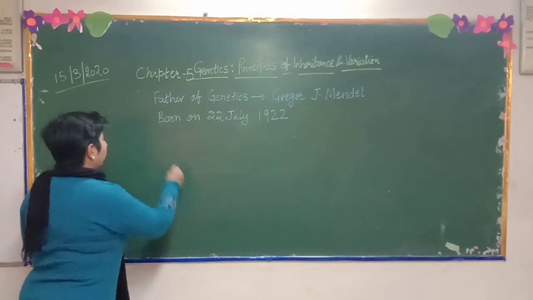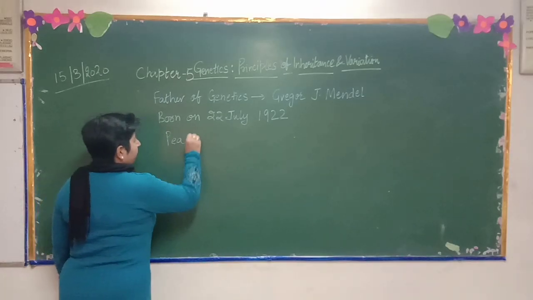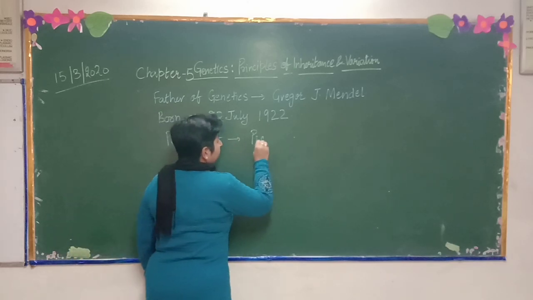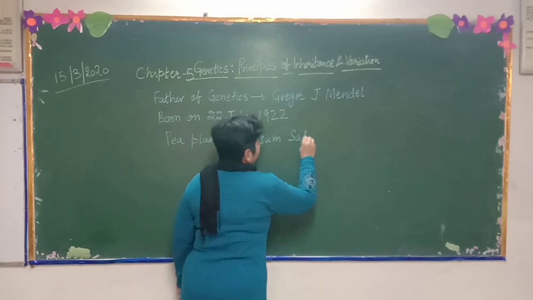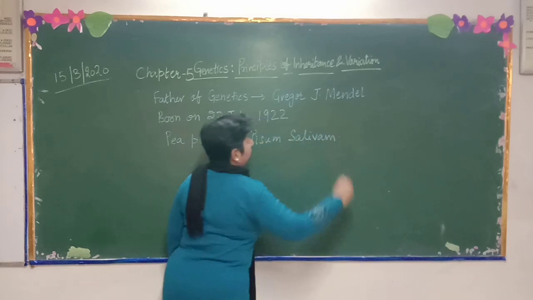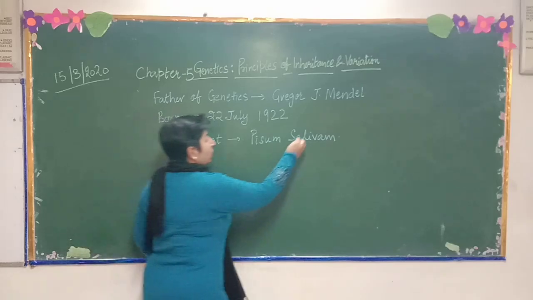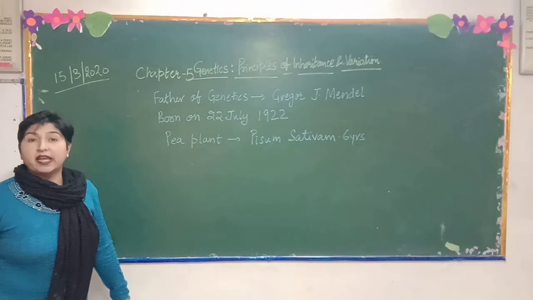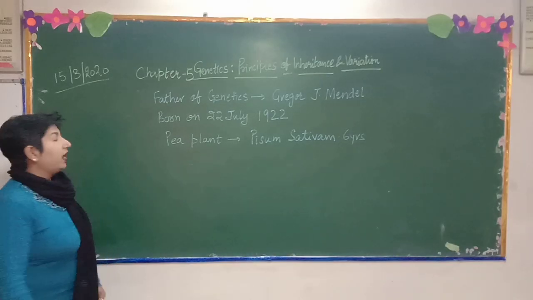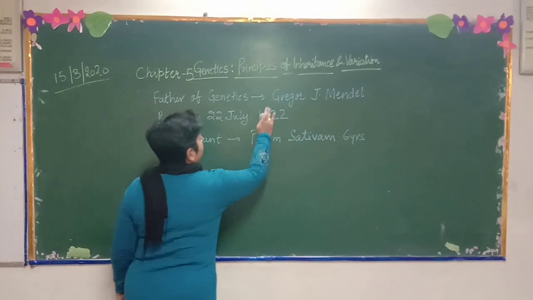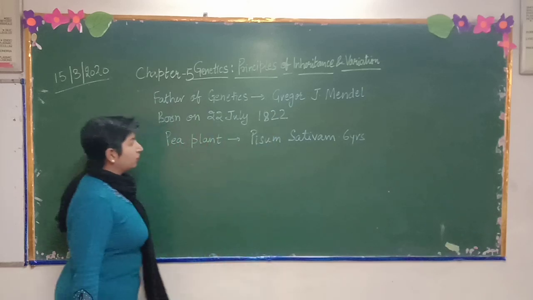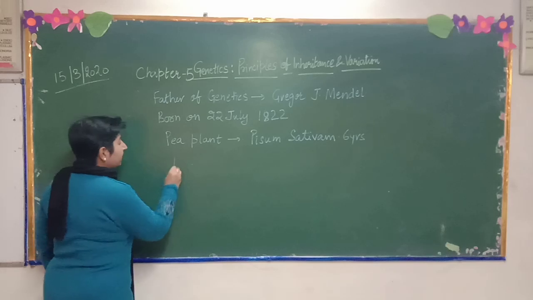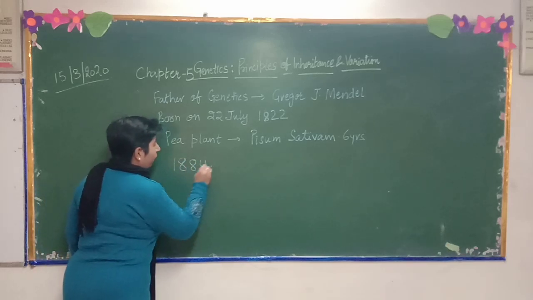Now, he worked on pea plant, scientifically called Pisum sativum. He worked on pea plant for 6 years. He died in 1884. 22nd July 1822 he was born, and he died in 1884.